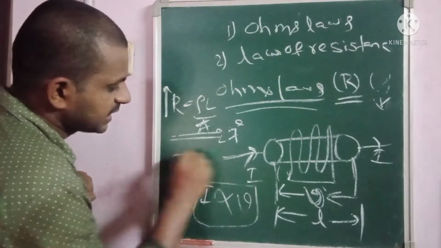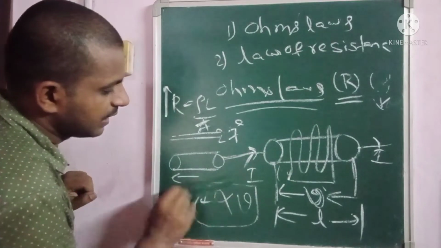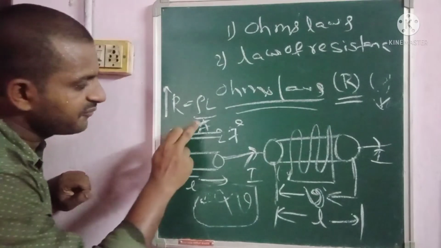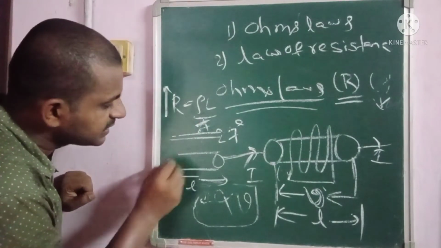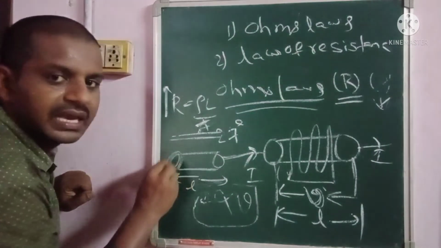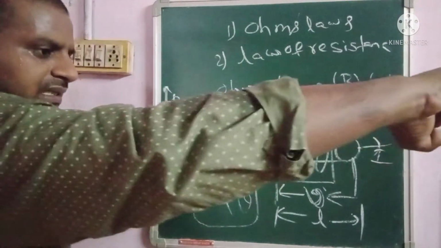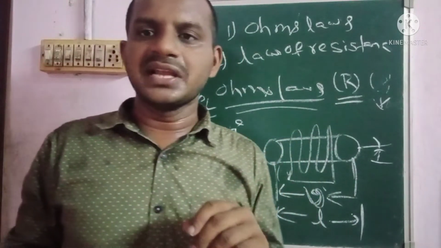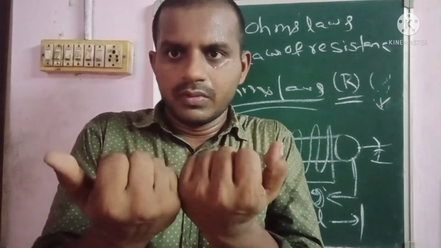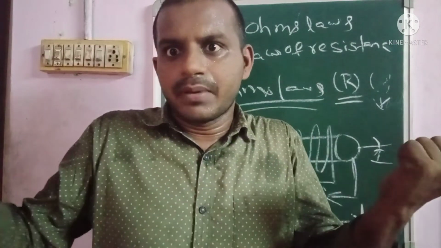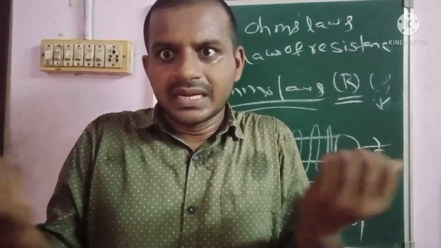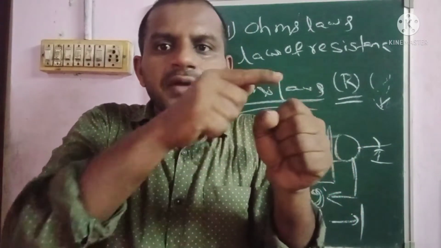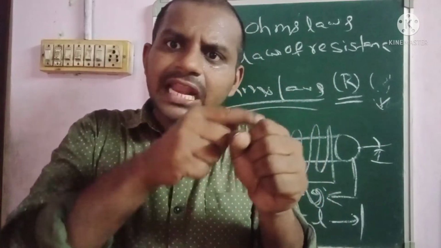For example, this is a conductor. The length L is increasing, then automatically resistance increases, then the area of cross section is decreasing. This is the area of cross section. Length is increasing, area is decreasing. The best example for this law of resistance is a rubber. If I increase the tension of the rubber, then automatically the area of cross section of the rubber will decrease.